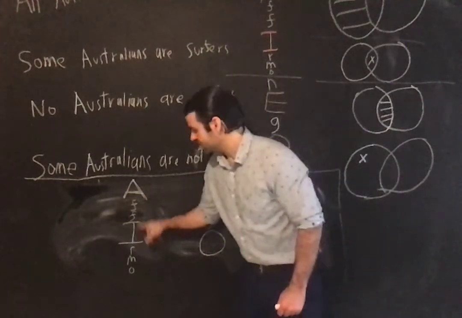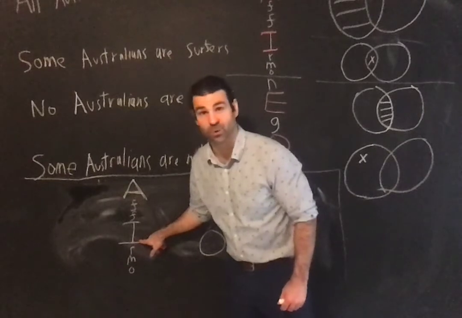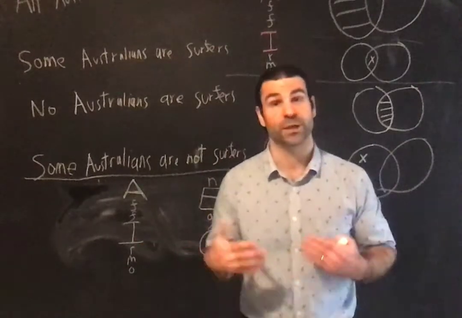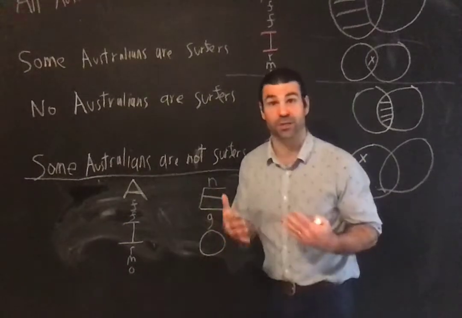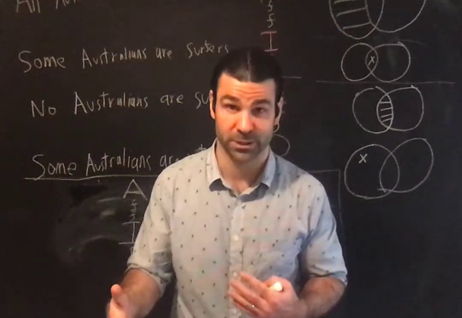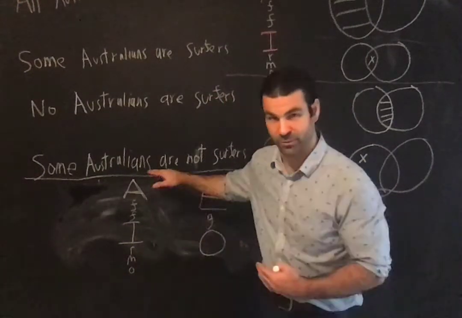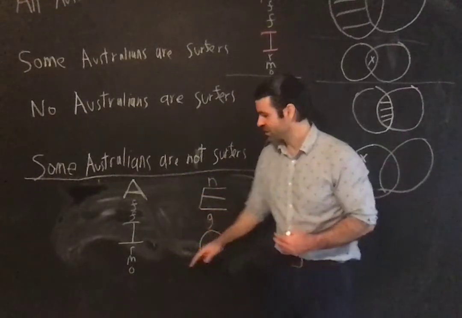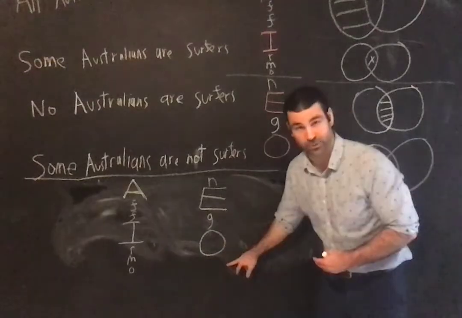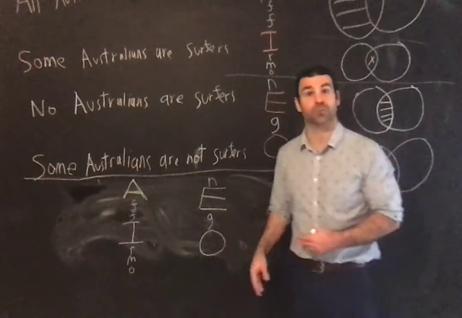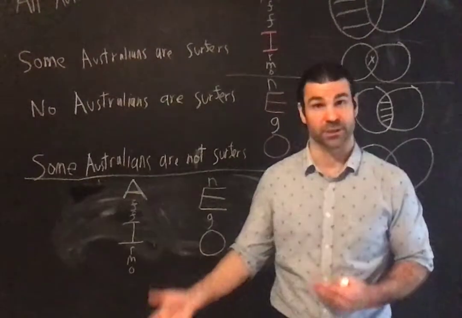The first 2 vowels of the word affirmo are the names of the 2 kinds of categoricals that are inclusion relations: universal inclusion, particular inclusion. And the E and the O, the first 2 vowels of the word nego, are the names of the 2 kinds of exclusion relation.